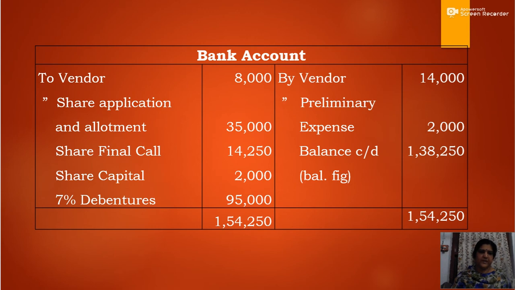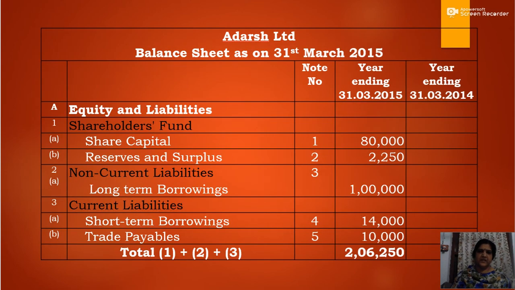Now you have to prepare the balance sheet. Okay. Now we can move on to the preparation of balance sheet. Now this is the balance sheet. There are asset items and liability items, and we will start with equity and liabilities. Regarding equity and liabilities, the first item is shareholders' funds, and under shareholders' funds there will be share capital, reserves and surplus, then non-current liabilities, long-term borrowings, current liabilities, short-term borrowings, and trade payables.